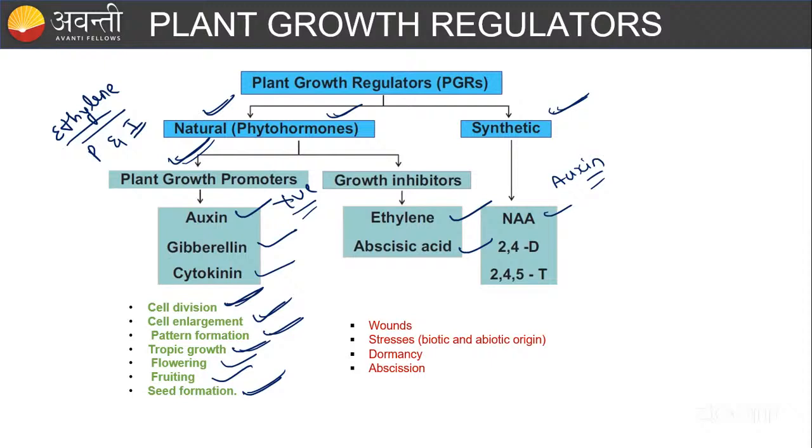There is some hormone working, that is abscisic acid. Mainly, what the abscisic acid will do is close the stomata and not promote the growth of the plant. That is called the stress hormone. We'll study about that mainly during wound, stress and dormancy conditions, and during abscission. The hormones involved here are the growth inhibitor hormones, ethylene and abscisic acid. The synthetic hormones you have to remember are NAA, naphthalene acetic acid, 2,4-D and 2,4,5-T. You have to remember all these things.